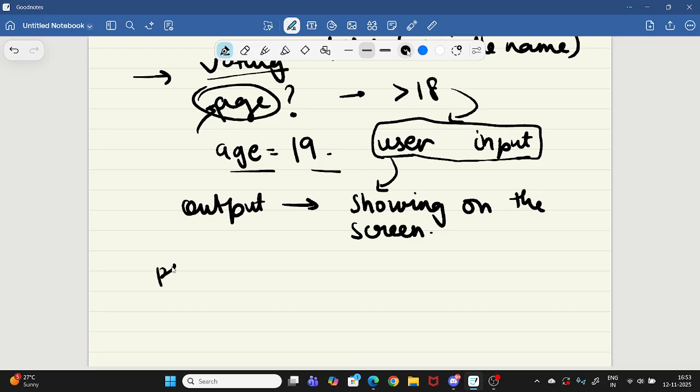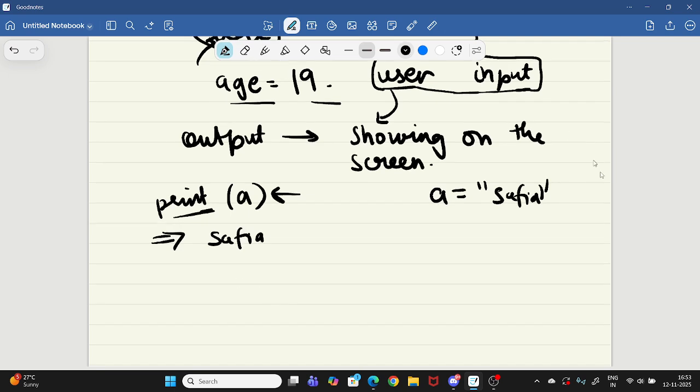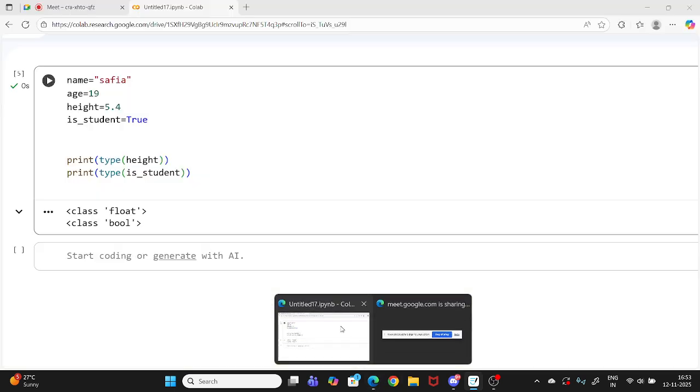If I write print and if I write a, meaning I defined a variable a earlier, maybe I defined a as Safia, what will happen here when I print a? It will just give me the output Safia. Very simply, it will just give me the output Safia. So print is used for showing output on the screen, like showing it to the user. And let me just show you, one second. Then only you'll be clear.